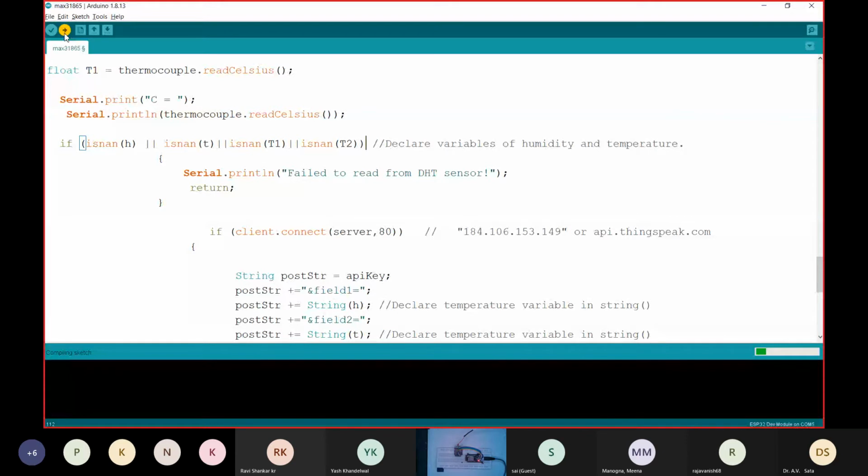I have used this green pin for DO, blue pin for CS, and purple pin for the CLK. This gray pin will go to this voltage line, and the white one will go to the ground part.